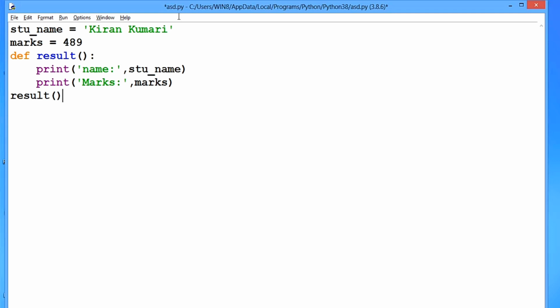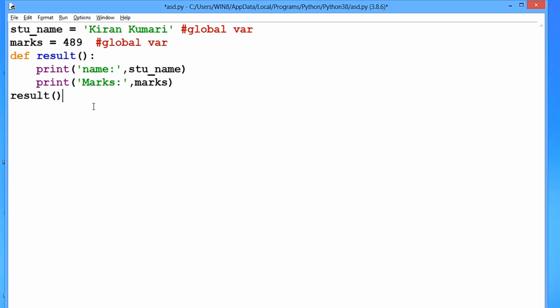And now here I will tell you that my global variables are stu_name and marks. Why are they global variables? Because they both are defined outside of the function or any block. Okay, so they both are global variables, and as you can see, we are very easily accessing global variables inside the function result. So this is the advantage of global variables, that you can access them anywhere in the program.